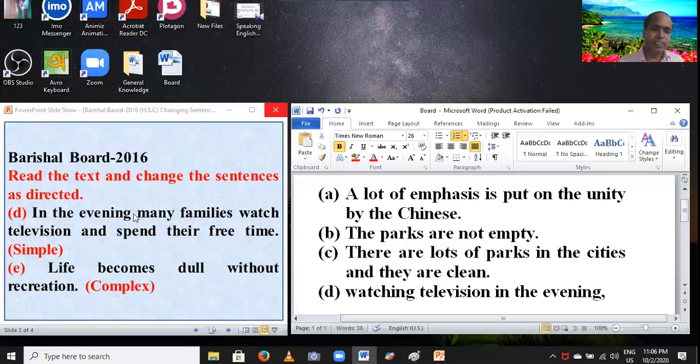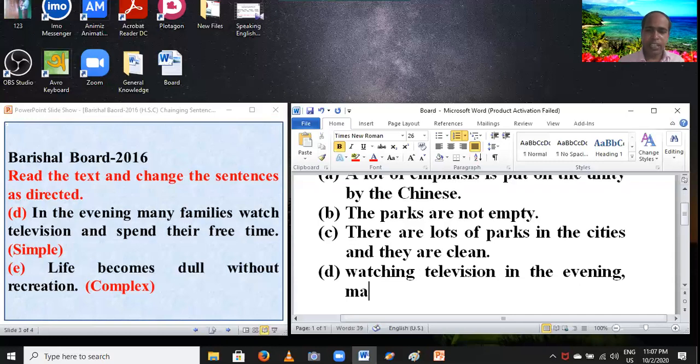And then you have to write the subject after, instead of "and", after "and", your subject: many families. And then you have to write the next part of this clause, spend their free time.